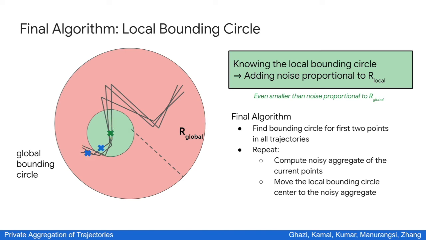But now in this example, something interesting happened. The next 3 points that we want to aggregate are actually outside of the box. This is something I have glossed over earlier, but this issue can be overcome by projecting these points onto the bounding circle and computing the noisy average. This ensures that the sensitivity is bounded as we want. And we continue doing this until we get all the noisy averages, and then we link them up to form our output trajectory. And that's it. That's our algorithm.